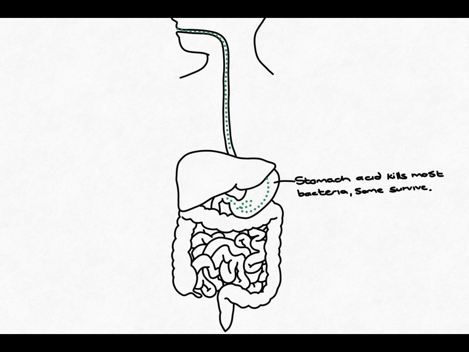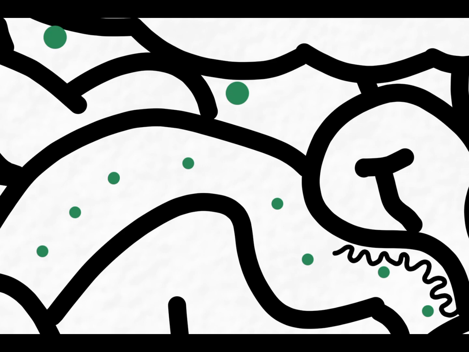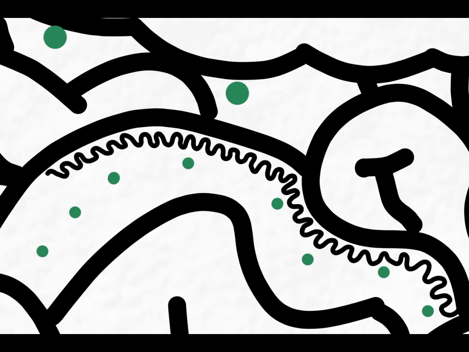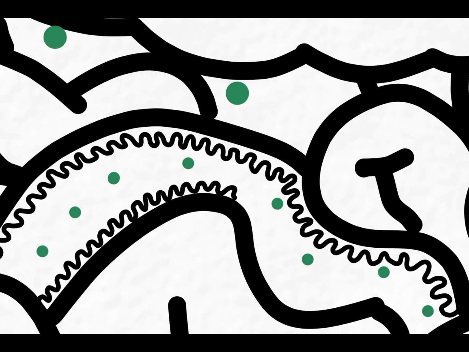The surviving bacteria then move into the small intestine. Here they use their flagella, which is like a tail structure, to swim through the mucus and then attach to the intestinal lining using special adhesion molecules. Once they are attached, the bacteria release a toxin called cholera toxin, or CT for short. This is the main cause of the disease symptoms. Now, our small intestine has tiny little projections in the wall of the intestine called microvilli. These microvilli are responsible for the absorption of most of our nutrients and organic molecules.